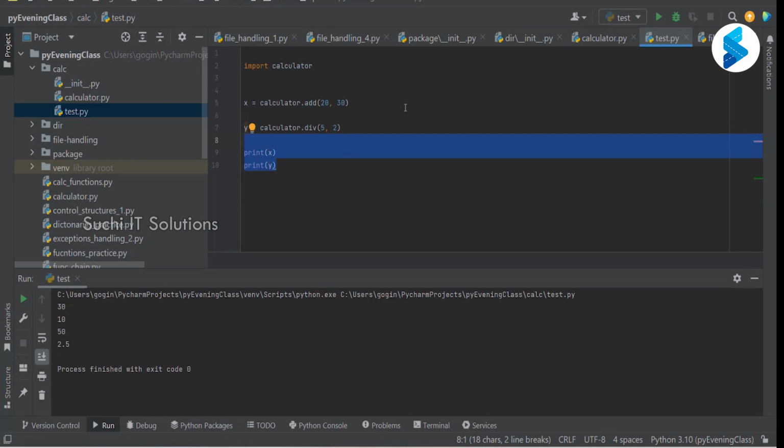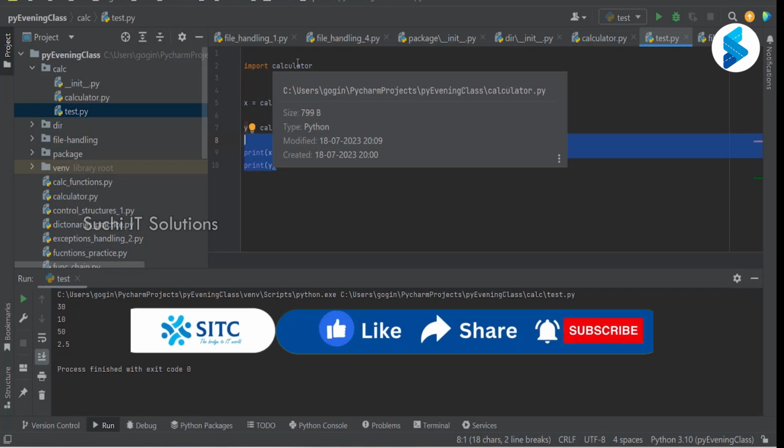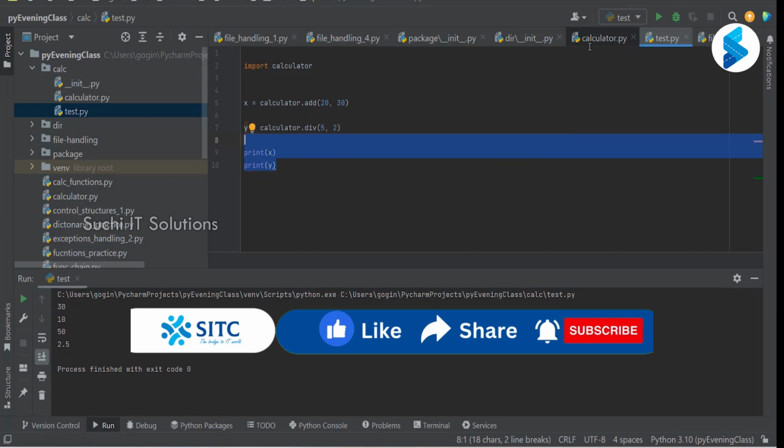Now, when I'm executing this file test.py, what is the first statement? I'm importing calculator, meaning I am loading the calculator module into test.py. Did we understand that?